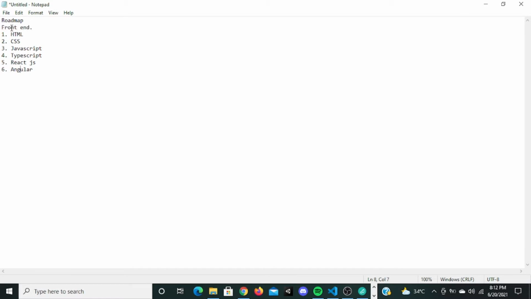Now the other thing is we're also going to learn some backend frameworks. The first framework that we're going to learn is Node.js and Express.js. Express.js is a JavaScript framework. Node.js is a runtime engine for JavaScript. So we're going to learn both. This will be much easier for you because you already know JavaScript.